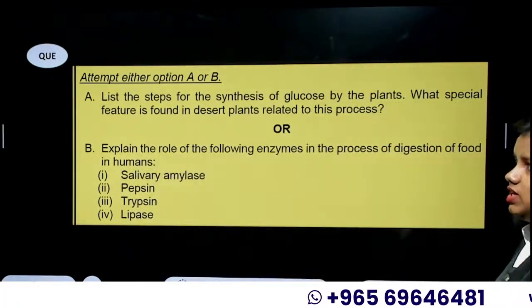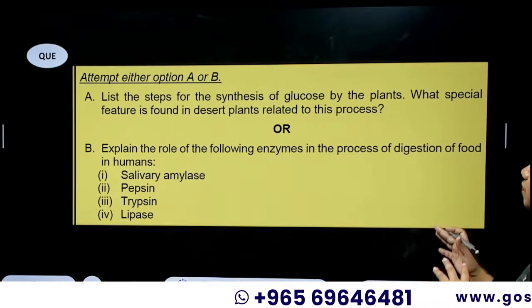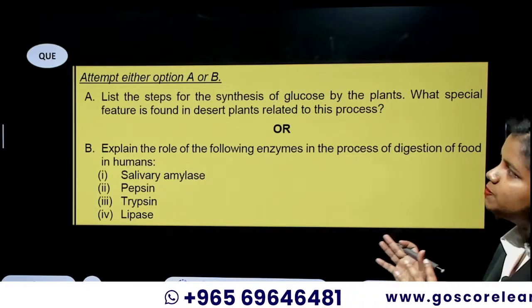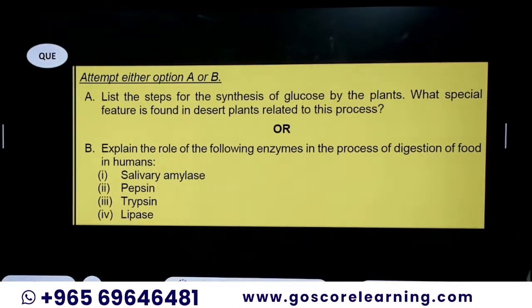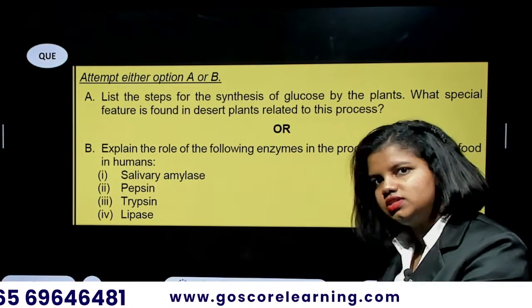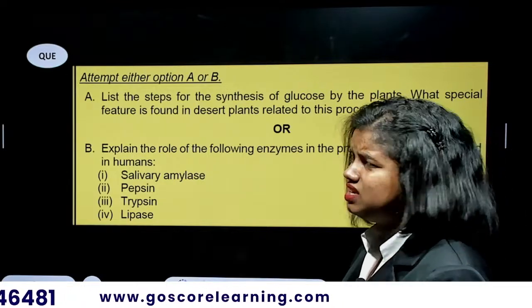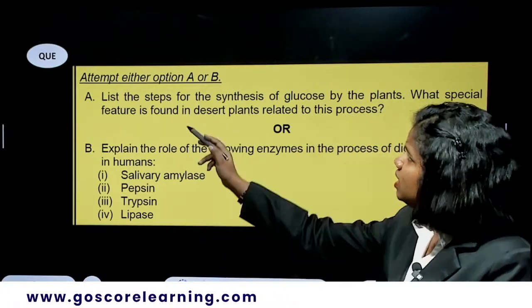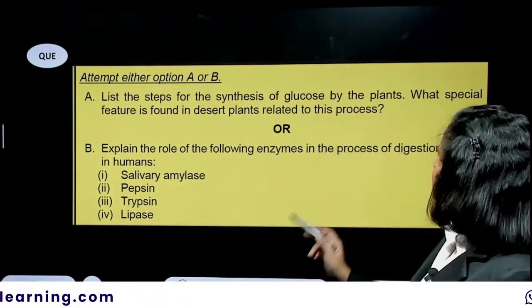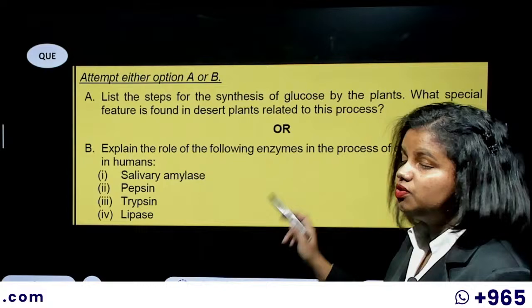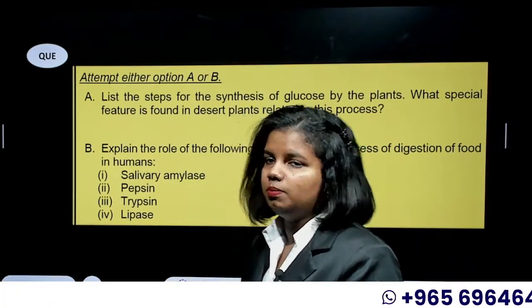So the 8th question: list the steps for the synthesis of glucose by the plants. What special feature is found in desert plants related to this process? There are 2 questions in that one question itself, so definitely it's a 2-mark question. You can expect the first part, list the steps, will get 1 mark, and what special feature is found in desert plants will get 1 mark.